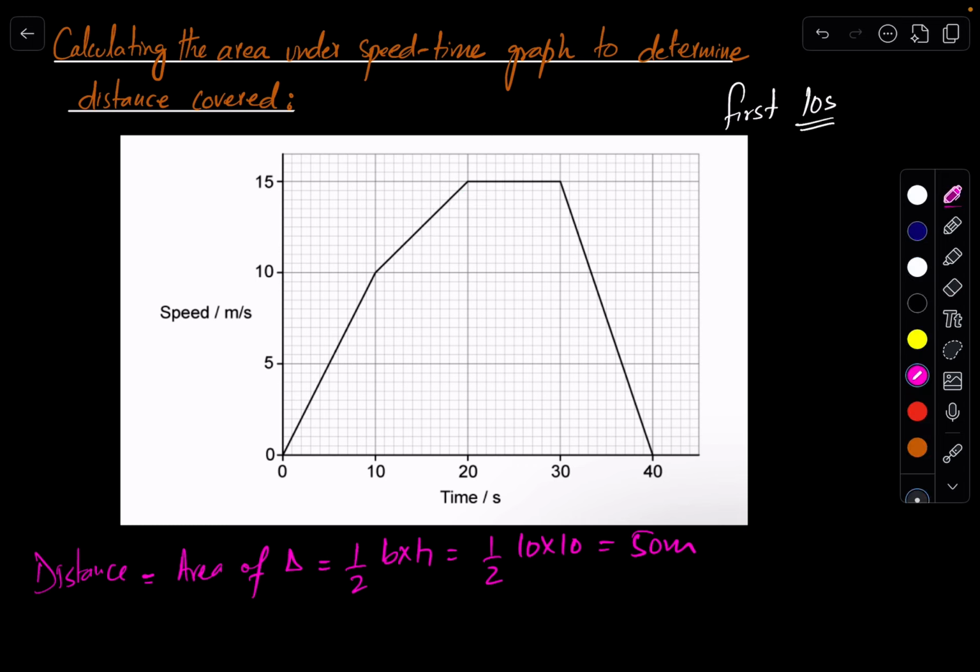So if we see, this is making a triangle, this is shape 1, this is shape 2, this is a small triangle, shape 3, this is a complete rectangle, that is 4, this is a complete triangle, that is 5. So you have to find individually the area of all the shapes, and then at the end you have to add them all. That will give you the total distance covered by the object. Okay.